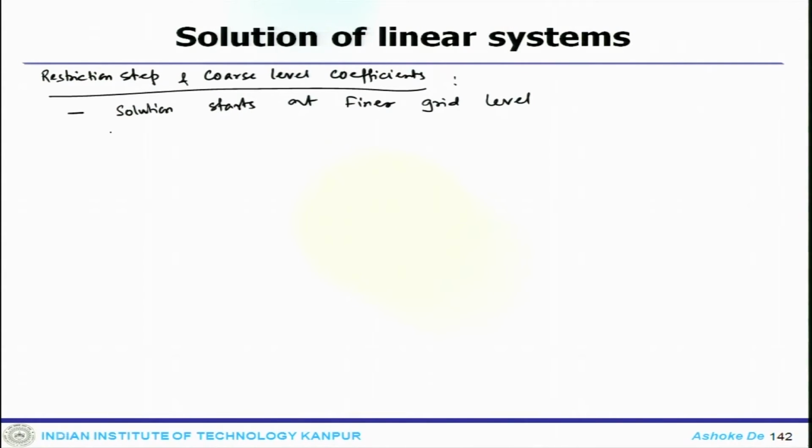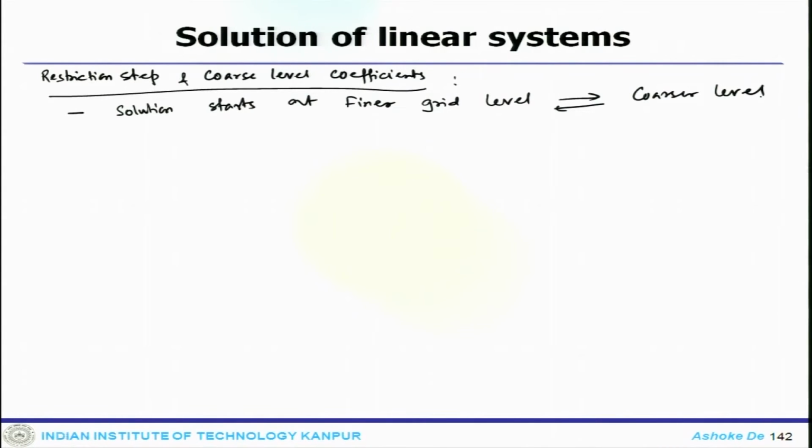Then after performing a few iterations at that level, the error is restricted again to a higher level and the sequence of events is repeated. So, the solution starts at the finest level, then you carry out some number of iterations, move to the coarser level, carry out some iterations and then go back and forth. So, this is how it is done.